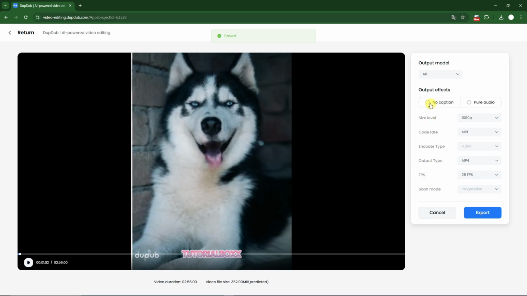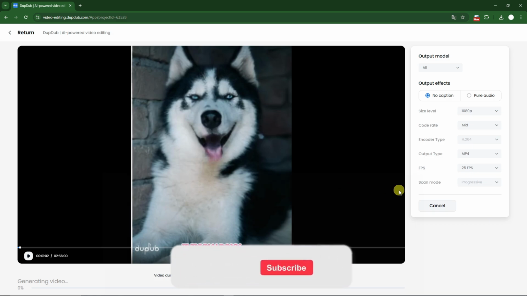So we're going to have a no caption option or pure audio. That's going to depend on your own device, the model right there. I think this is everything I have. Click export. And basically, it's currently generating as of now.